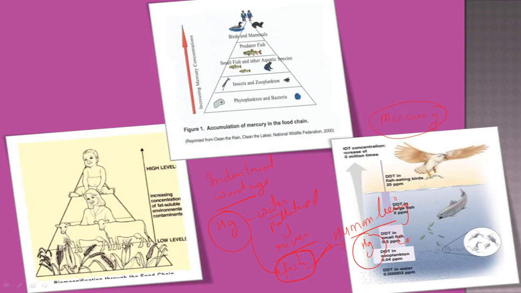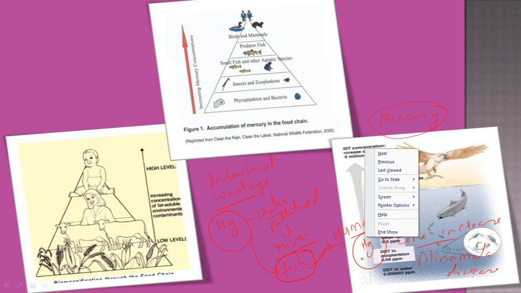When the concentration of mercury increases in a human being, it gives rise to a disease called Minamata disease. So how is a human being suffering from Minamata disease? Due to mercury. How does the mercury enter the body? From the fish. How does the fish get this mercury? From the wastage from the industries, as it is drained into the river.